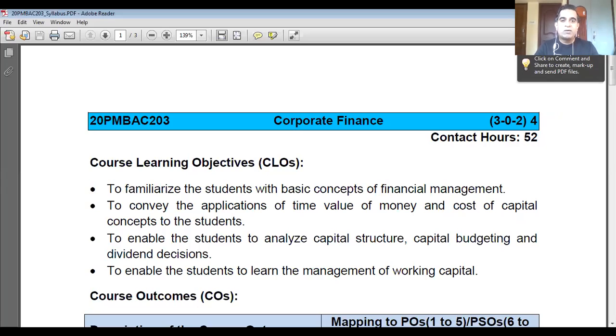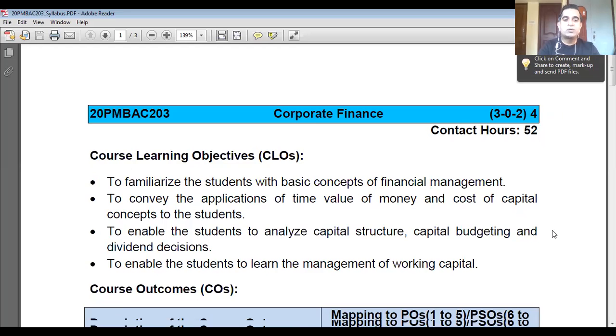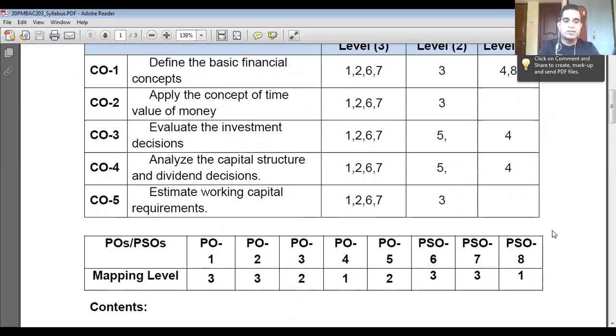So the title of the course is Corporate Finance. Earlier it was Financial Management, and it was changed into Corporate Finance. Subject code 20P MBAC 203. I will not go through the course learning objectives and mapping of the course outcomes, but definitely I would like to browse through the contents of the syllabus.